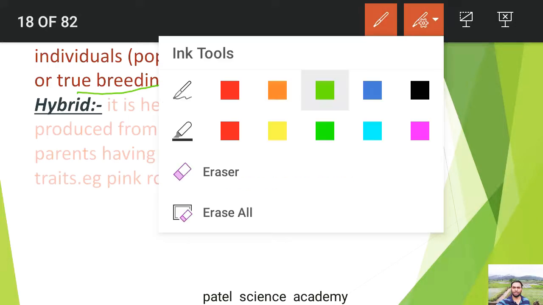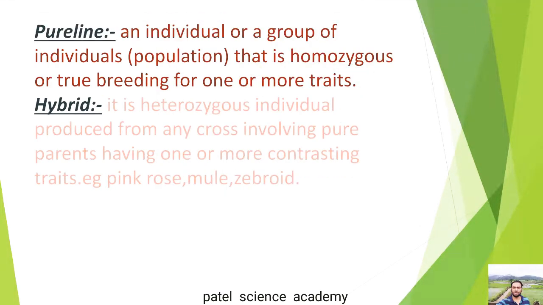For example, there is one horse having a high protein content in the cell.